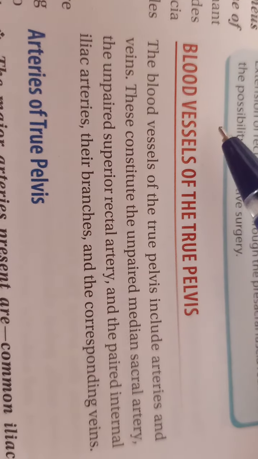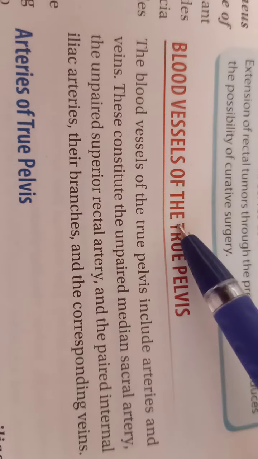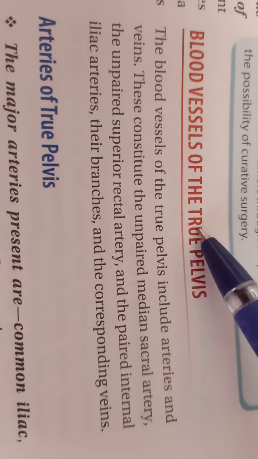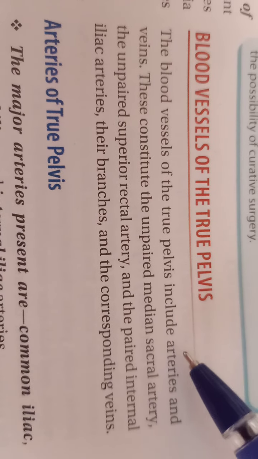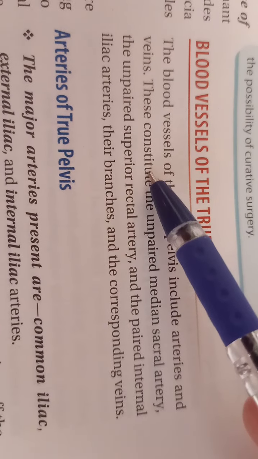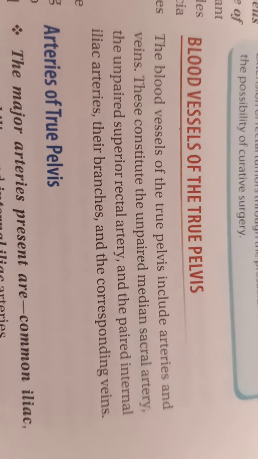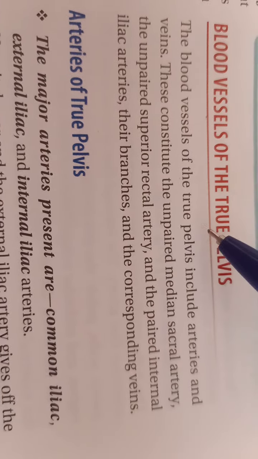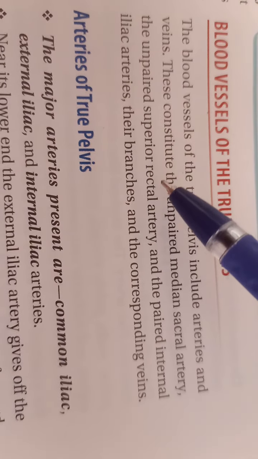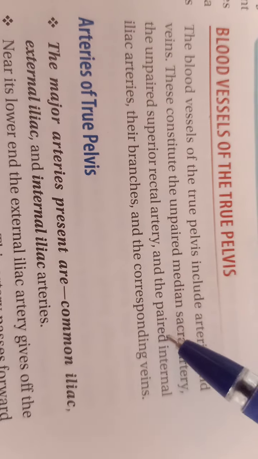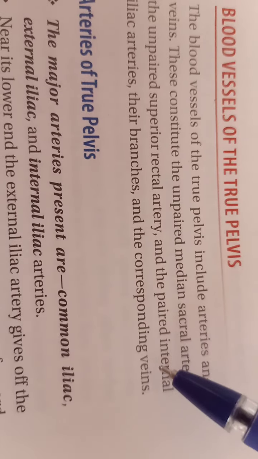What are the vessels surrounding the true pelvis and which artery supplies which organ? So the blood vessels of the true pelvis include arteries and veins. This constitutes the unpaired median sacral artery, the unpaired superior rectal artery, and the paired internal iliac arteries, their branches and the corresponding veins.